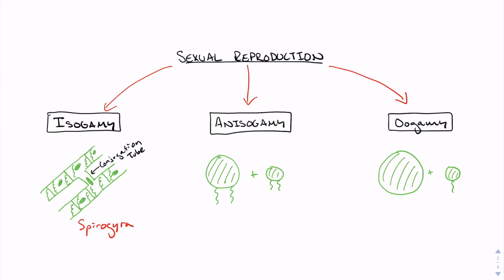In anisogamy, one large motile cell will fuse with a smaller motile cell, like in the sea lettuce Ulva. In oogamy, one large non-motile cell, like an egg, unites with a smaller motile cell, like a sperm cell. The green algae Volvox uses oogamy.